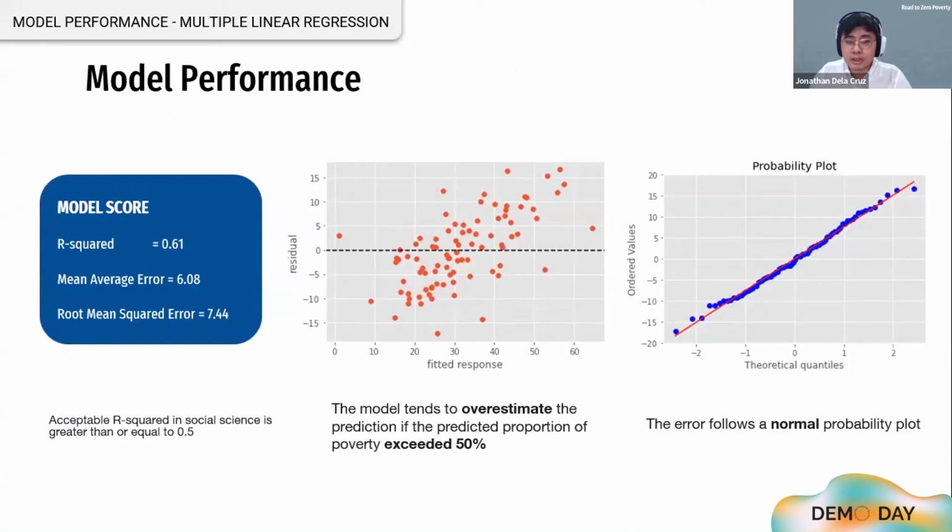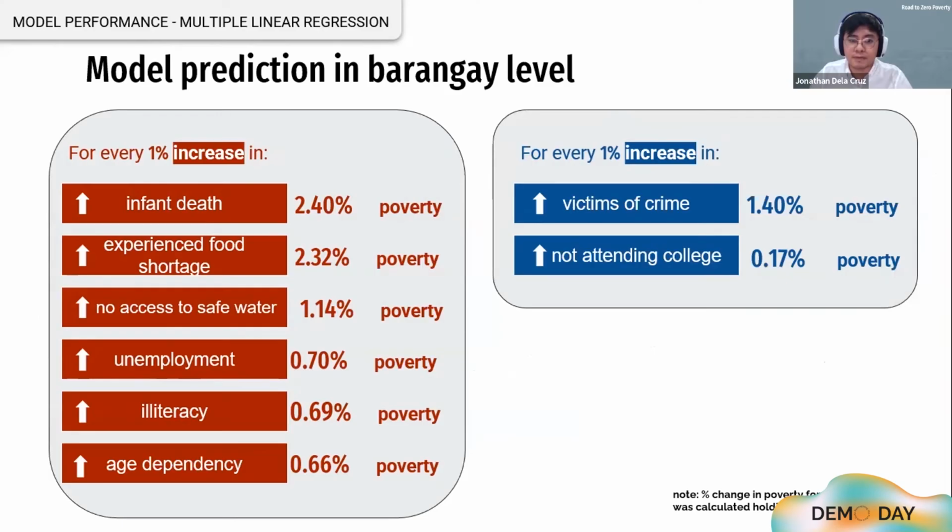Exploring other metrics in evaluating the regression model, let's look at the middle plot, which is the residual versus fitted response plot. This shows that the model overestimates its fitted response if the prediction exceeded 50%, while the plot on the right shows the residuals or errors follow a normal probability plot, which is acceptable in linear regression. Here are the relationships of chosen features with p-value less than 0.05.